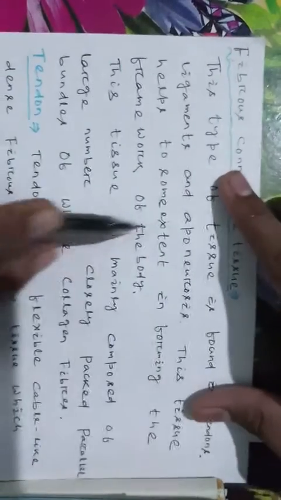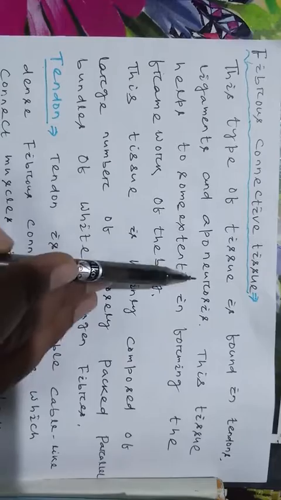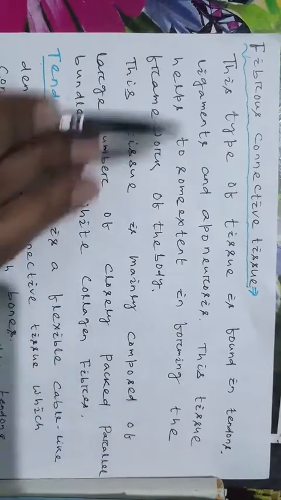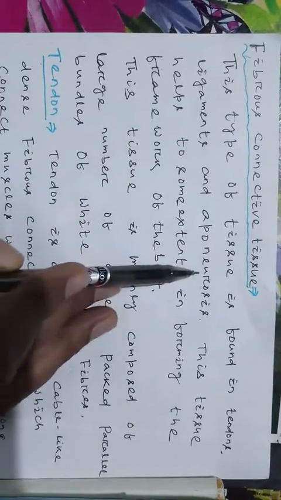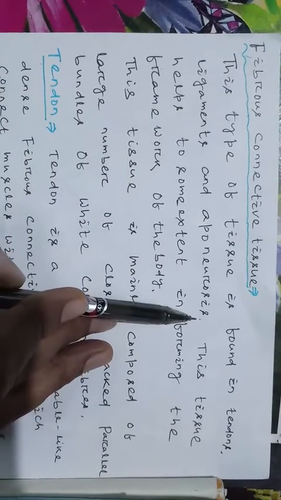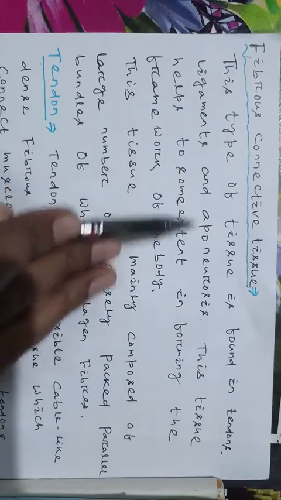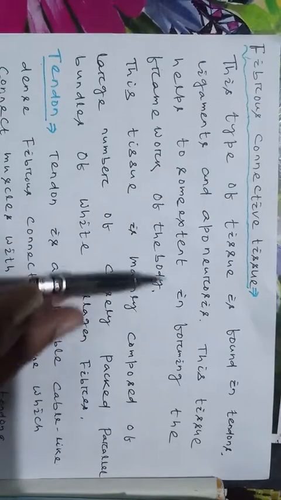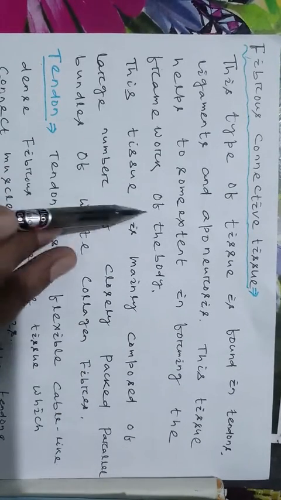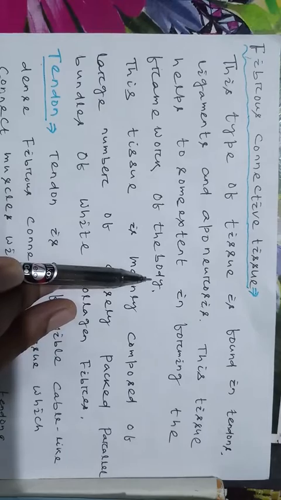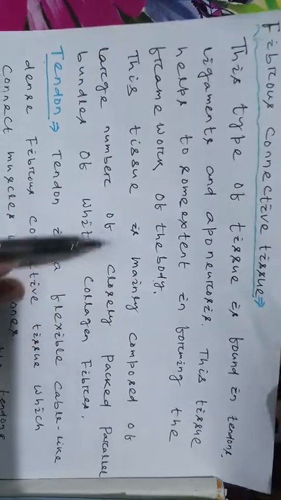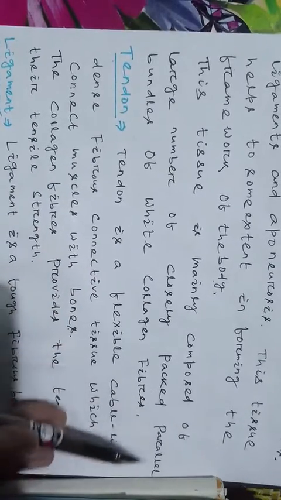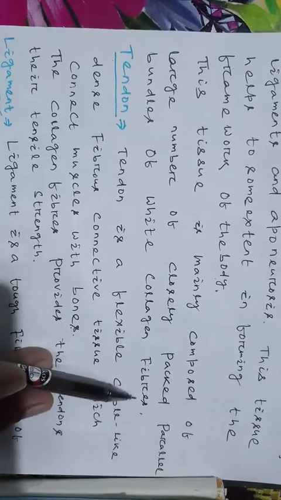Then fibrous connective tissue. This type of tissue is found in tendons, ligaments and aponeurosis. This tissue helps to some extent in forming the framework of the body. It is mainly composed of a large number of closely packed parallel bundles of white collagen fibers.